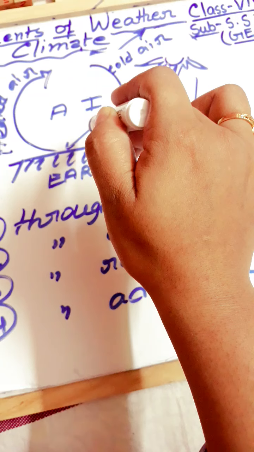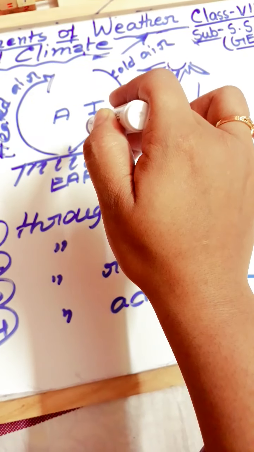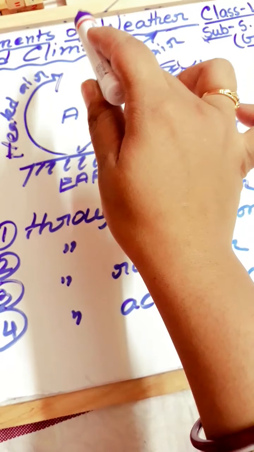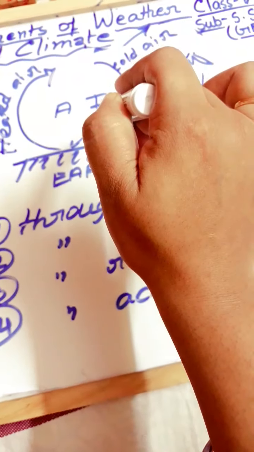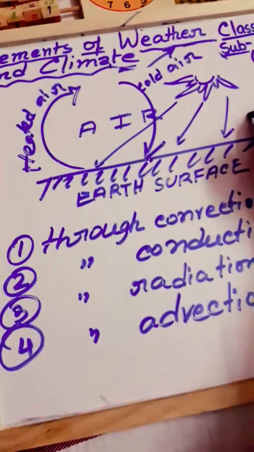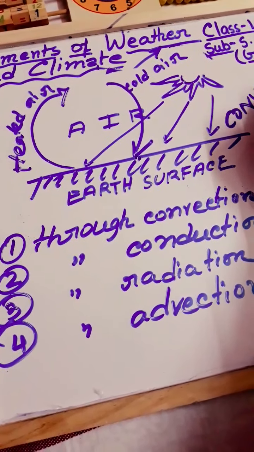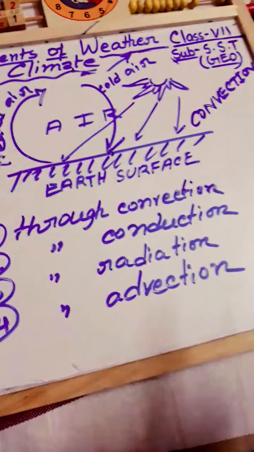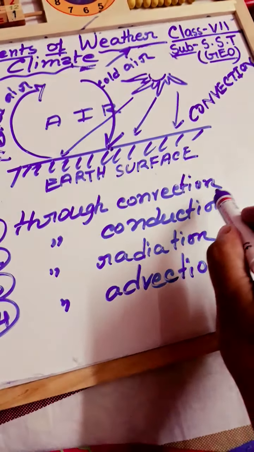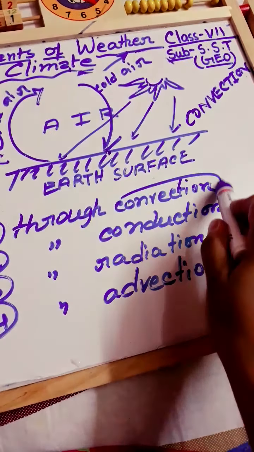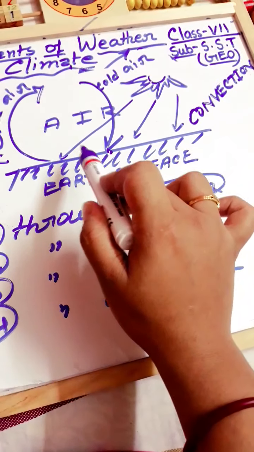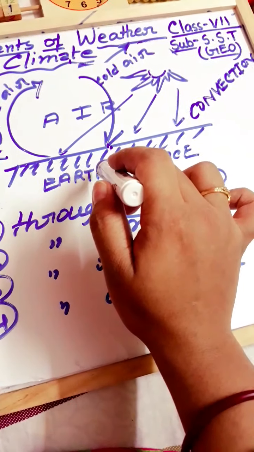The transfer of heat through this movement of rising warm air and sinking cold air is called convection. So in this process, the heated surface and the air also get heated by it.